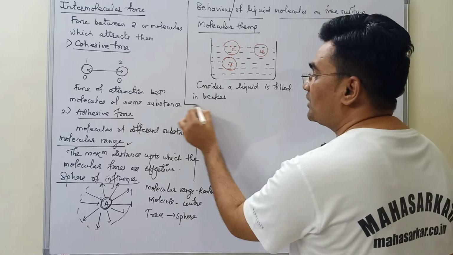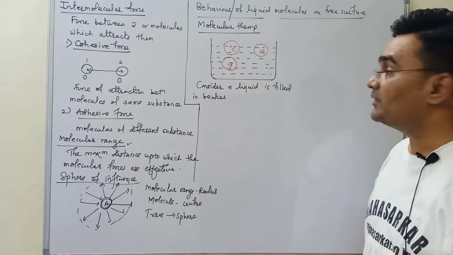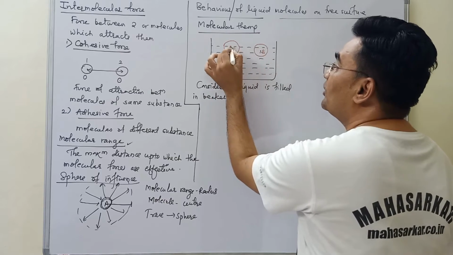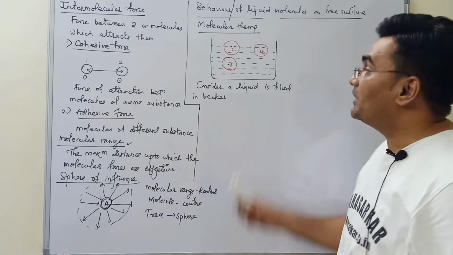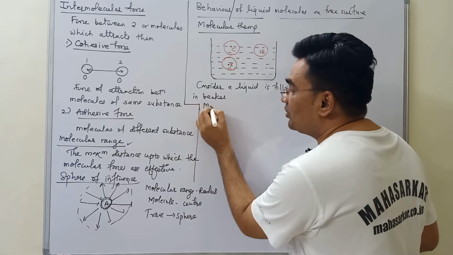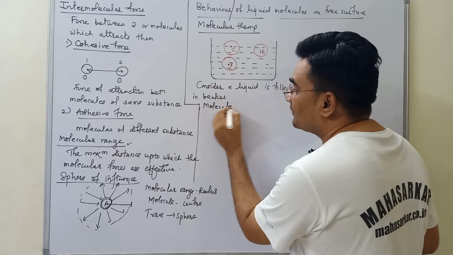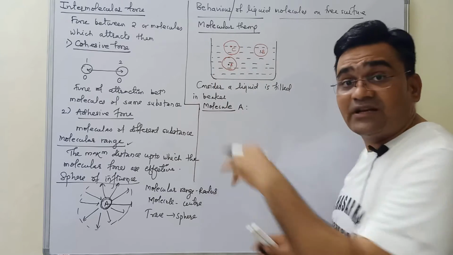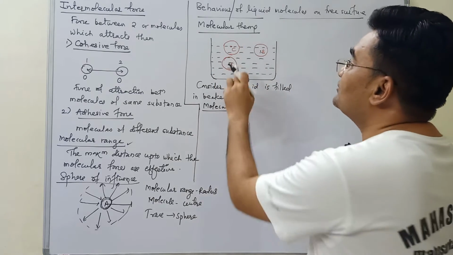Now consider three molecules of the liquid: molecule A, molecule B and molecule C of the same liquid, but at different positions inside the liquid.